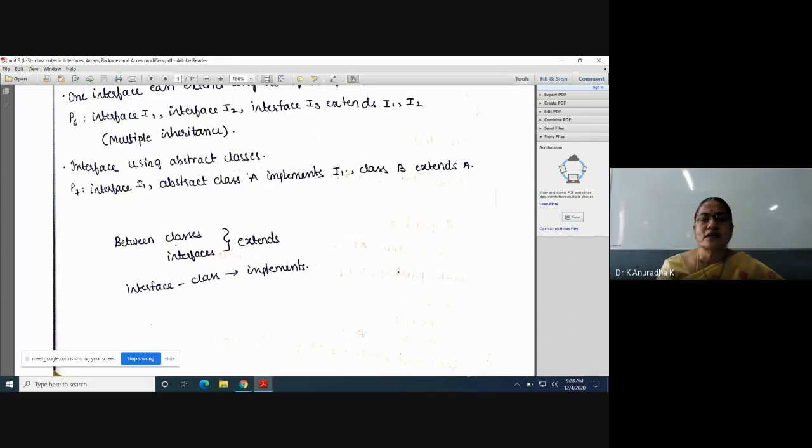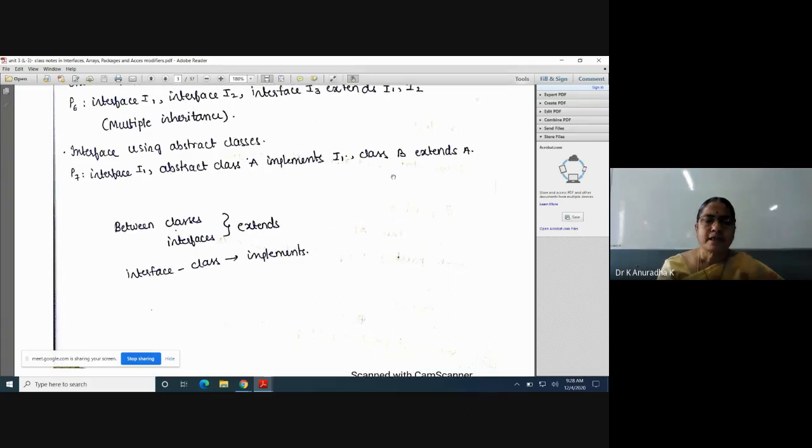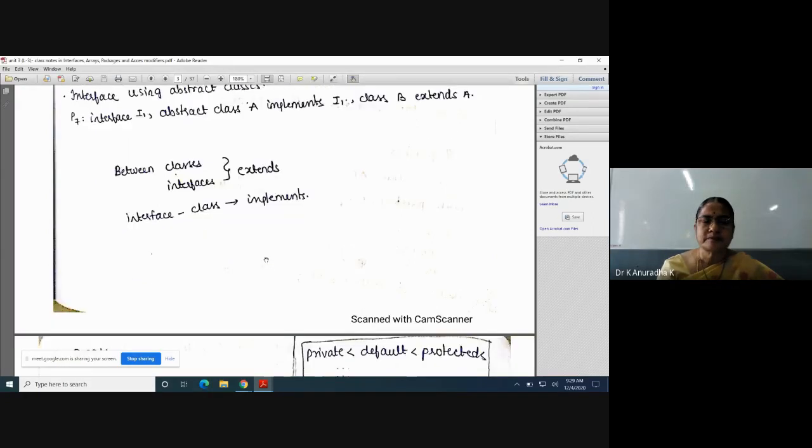In this program you can see all interfaces, abstract classes and classes. All the three containers of Java we can observe in this program. Now between classes and interfaces we can use the extends keyword, and between class and interface we can use the implements keyword.